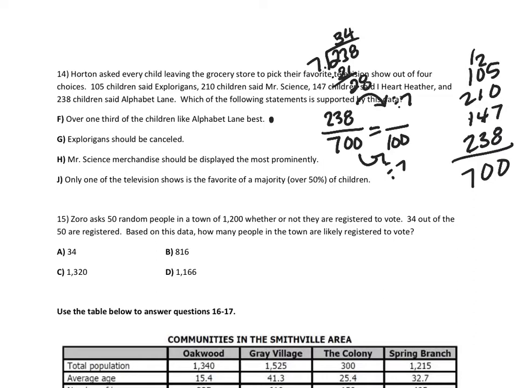Explorigans should be canceled. Well, can we know that from the data? No. Mr. Science merchandise should be displayed the most prominently. Mr. Science, well, no, because Alphabet Lane has higher. And then only one of the television shows is a favorite of the majority. No, there's not one that's like a true rating. So it's F. Got it.